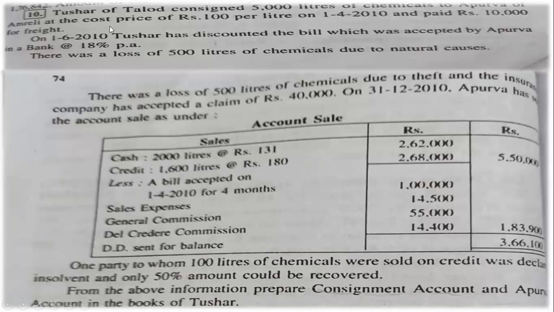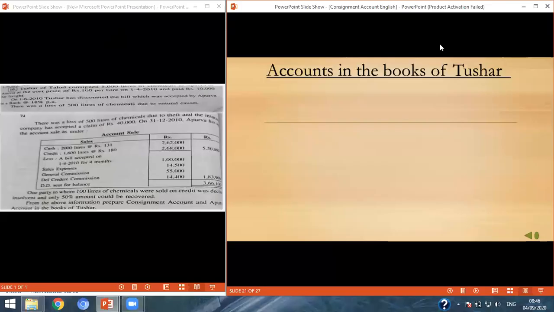So now let's start to make accounts in the books of Tushar. Which accounts will we make? We will make 3 accounts. First will be the consignment account, so let's make the consignment account first.